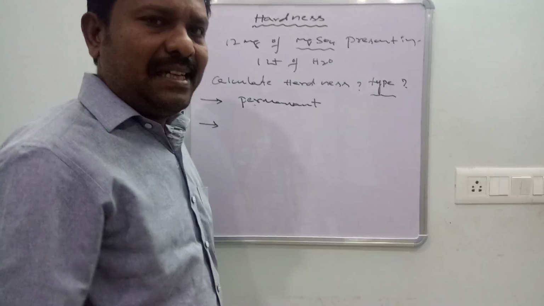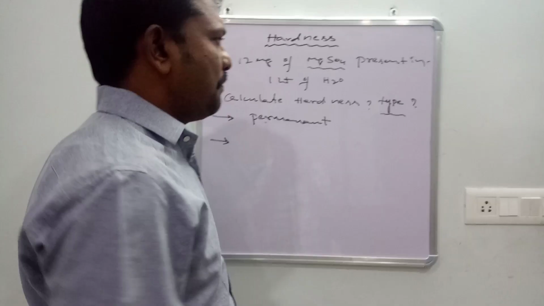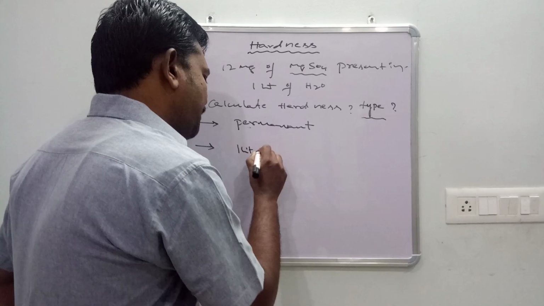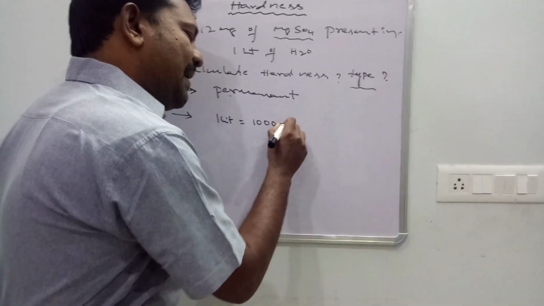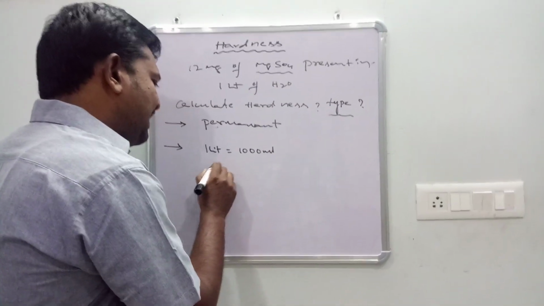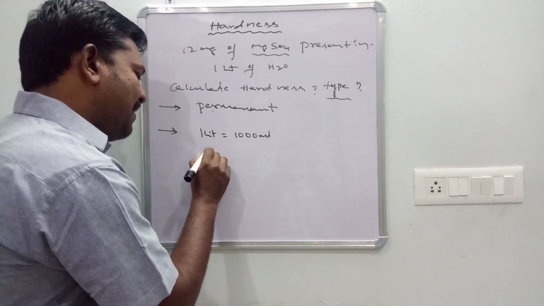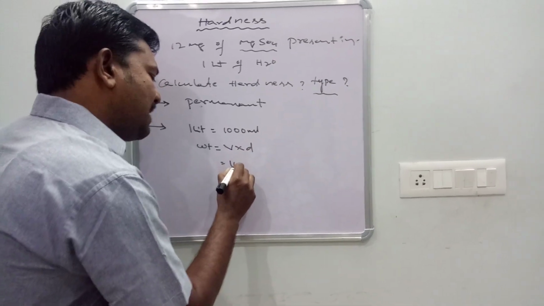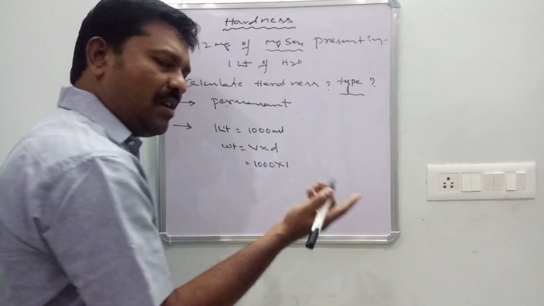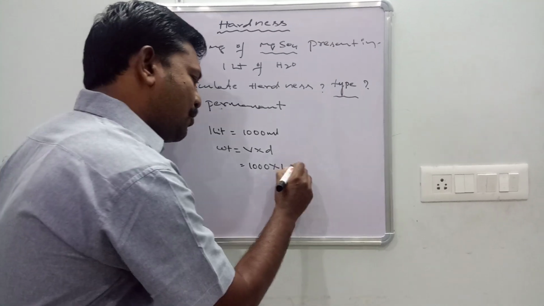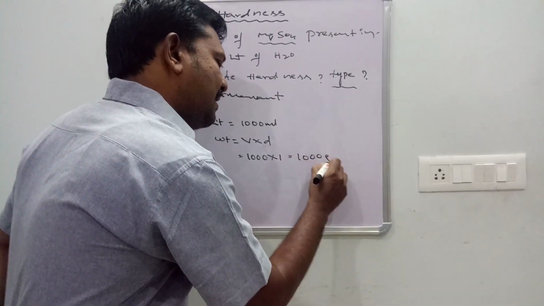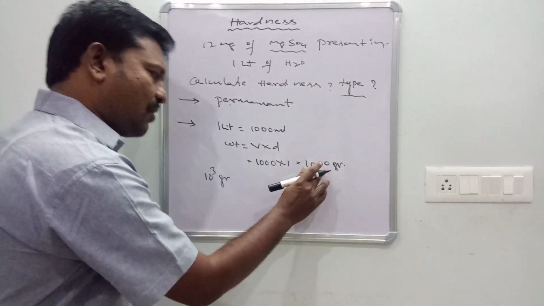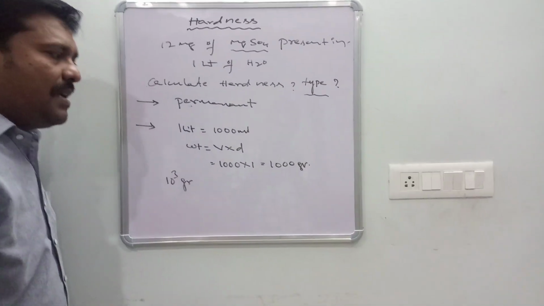Hardness is measured in 1 million parts, 10⁶. But here the quantity of water is 1 liter. 1 liter means 1000 milliliters. Weight is equal to volume into density, so 1000 into density of water 1 equals 1000 grams. 1000 grams means 10³ grams.